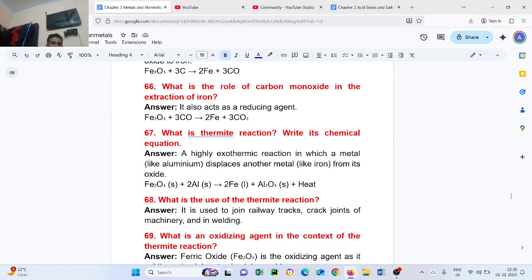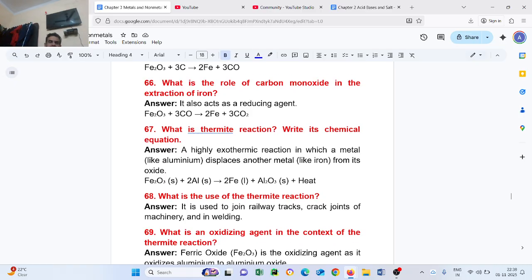Question number 68. What is the use of thermite reaction? It is used to join railway tracks, crack joints of machinery, and in welding.